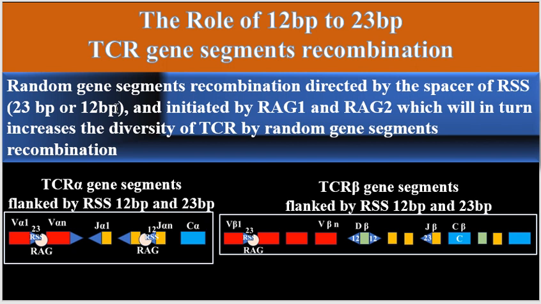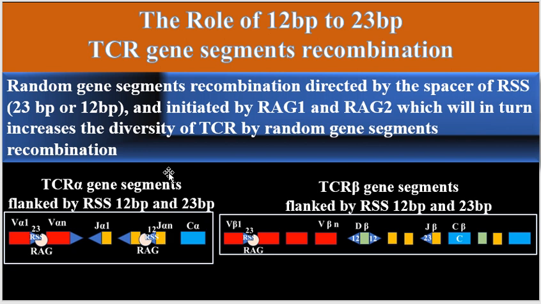or it could be 12 base pair, as can be seen here, that flanks the 5 side of the joining gene segments of the alpha gene.